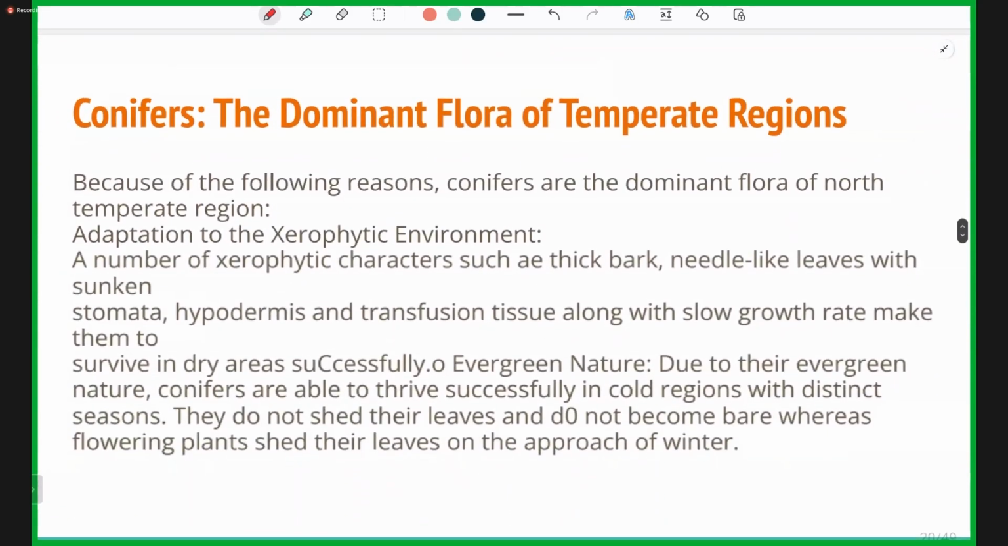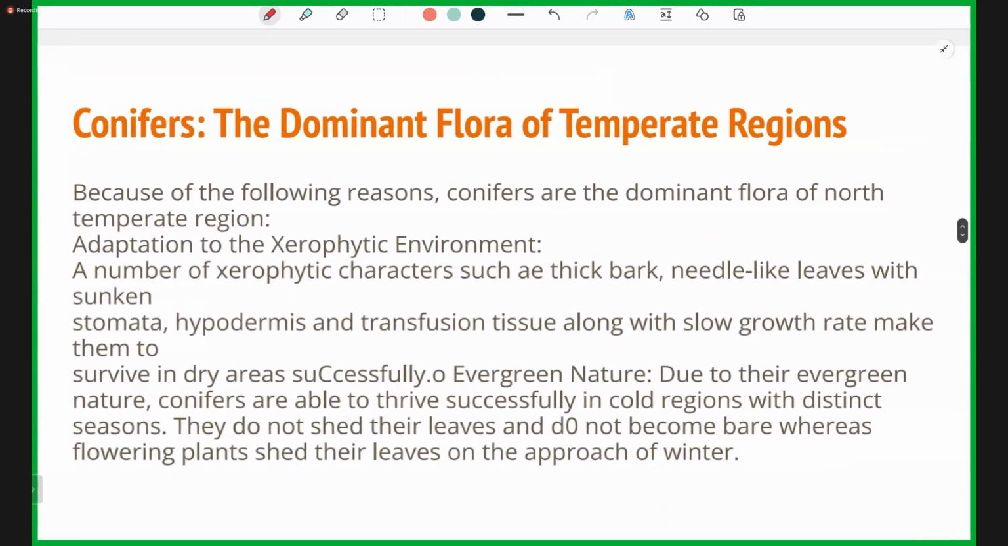Now, why were the conifers termed the dominant flora of the temperate regions, and why are they not the dominant ones in the plain areas around us? In the Jurassic and the Triassic period, they were the dominant plants present. So conifers are the dominant flora of the temperate regions. The temperate regions have a colder climate. Because of the following reasons, conifers are the dominant flora of north temperate regions.